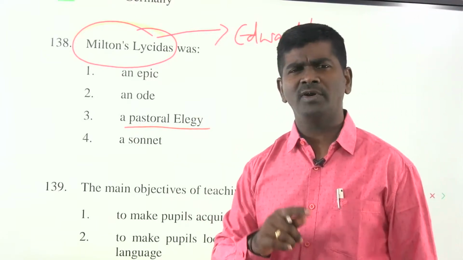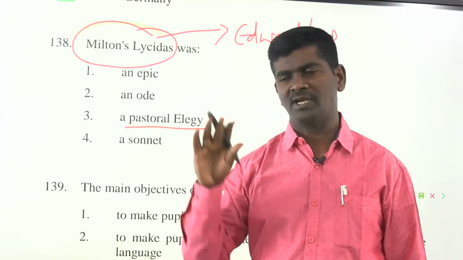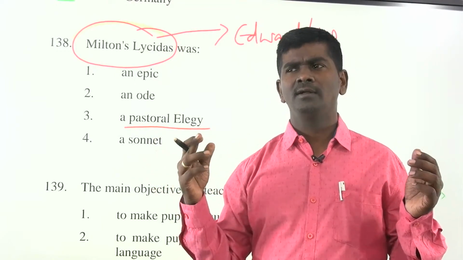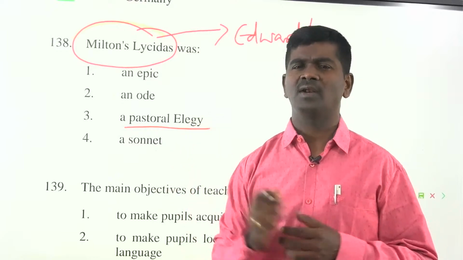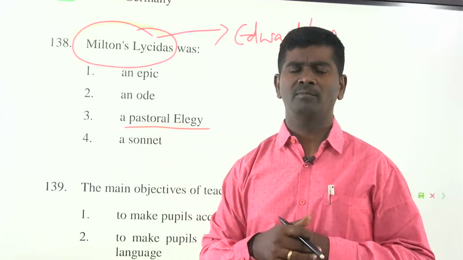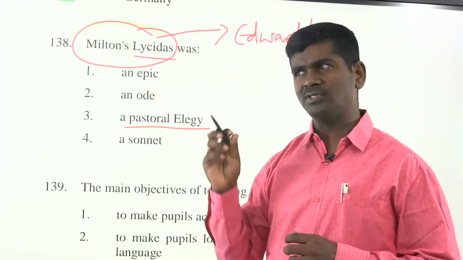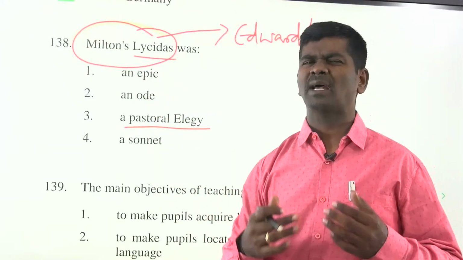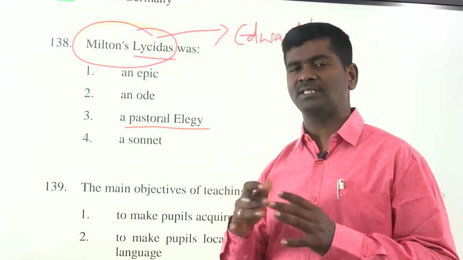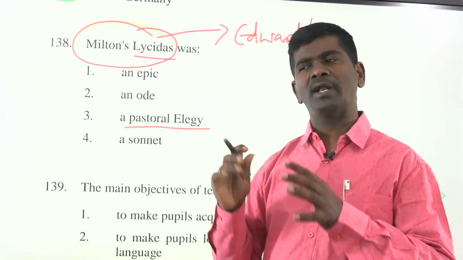Edward King and Milton were close friends who studied English literature at Cambridge University at the time, and they came back and settled in their own villages. Suddenly, after a couple of years, his friend Edward King, one of his roommates, died, and Milton was not happy because of his close friend's death. Hence, he composed Lycidas. This is a pastoral elegy, which means an elegy written on the death of an important person. An elegy is a poem written on the death of a person. A pastoral elegy is written on the death of an important person.